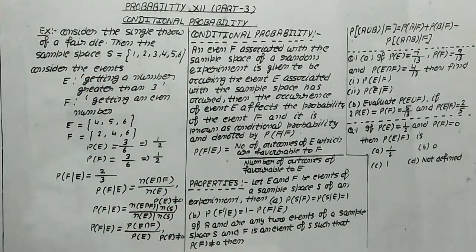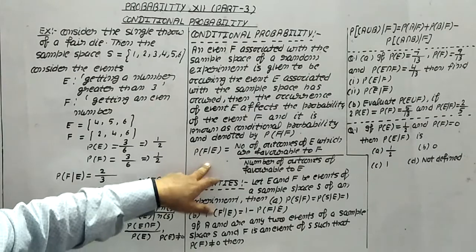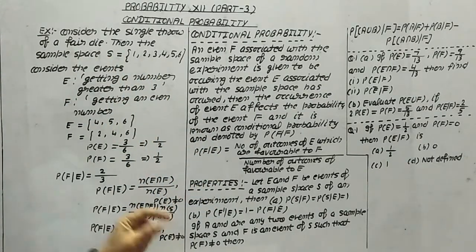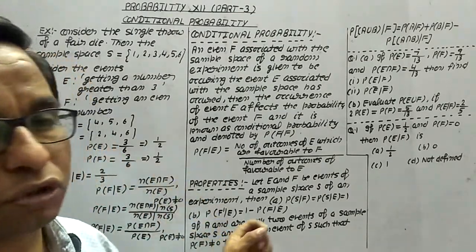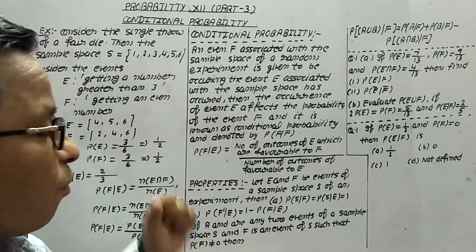Now, if we have to find the converse, that means the probability of E by F, in this case we have probability of E intersection F upon probability of F, provided that probability of F is not equal to 0. Related to this, there are a few properties.